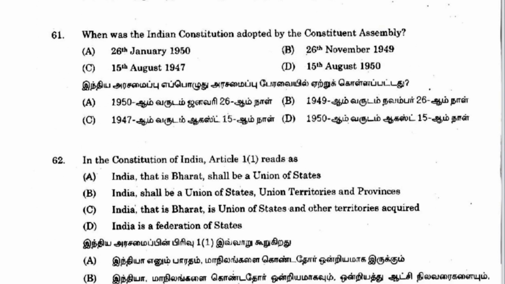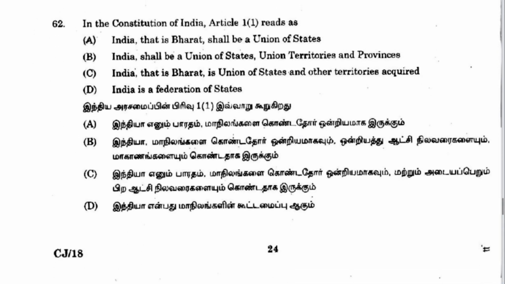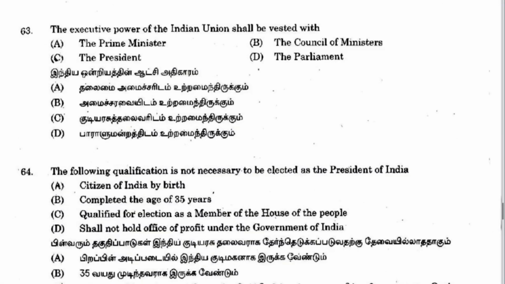Next 61. When was the Indian Constitution adopted by the Constituent Assembly? On 26 November 1949. B is the answer. Next 62. In the Constitution of India, Article 1(1) reads as India, that is Bharat, shall be the union of states. A is the answer. Next 63. The executive power of Indian Union shall be vested with the President. C is the answer. And where this is mentioned, it is mentioned in Article 53 of Constitution of India.